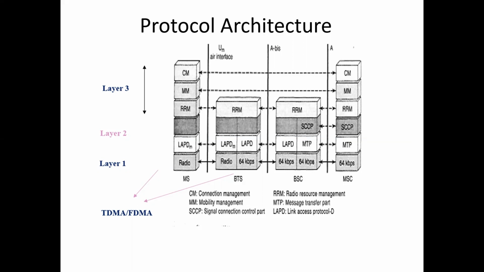The protocol structure of GSM was well defined and had uniformity across the protocol. It had the layers and the stack containing mobile systems, base transceiver, and BSC and MSC like structure.